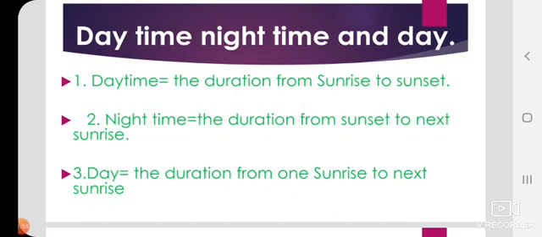Now day. Day means the duration from one sunrise to the next sunrise, which is said to be one full day.